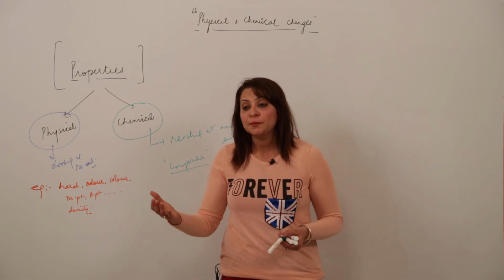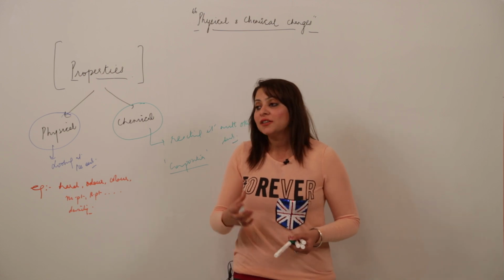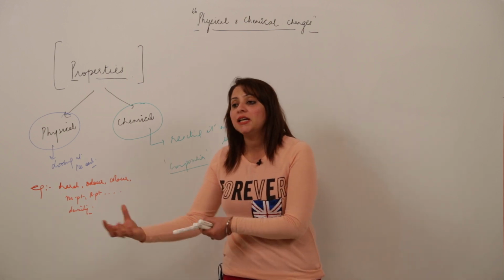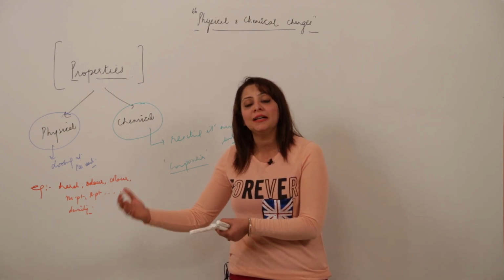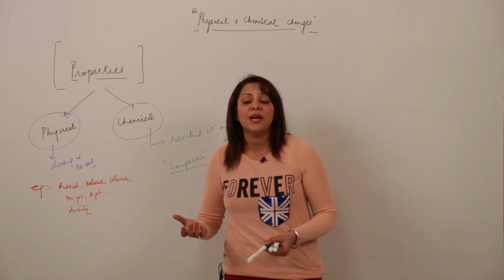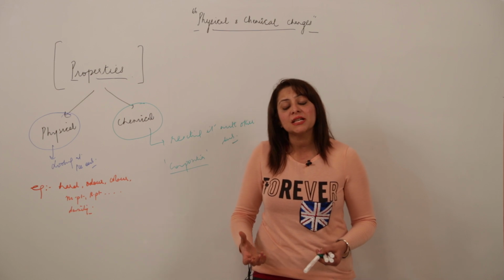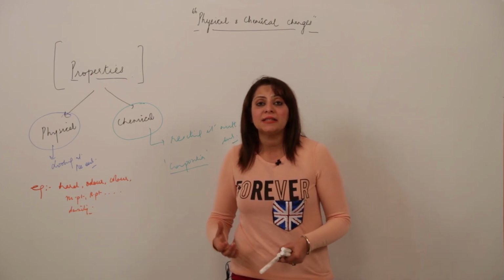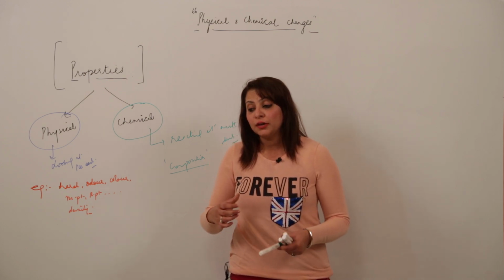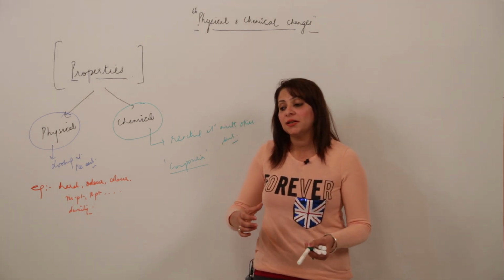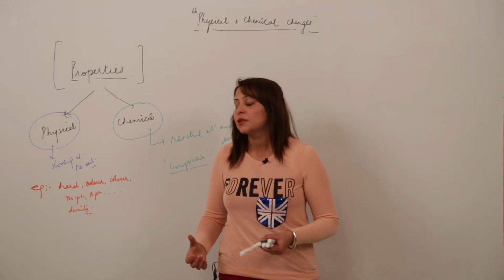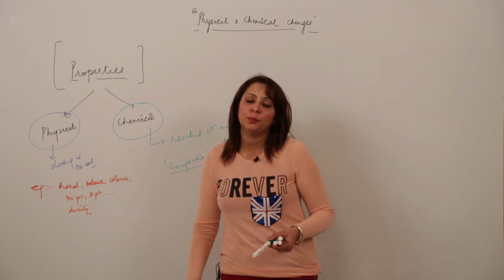We have phenolphthalein, methyl orange, litmus paper. When we add the given substance to any other substance, acid, base, alkali or indicator, it gives a certain kind of change. Sometimes the change happens, sometimes the change doesn't happen. That change indicates what the chemical composition of the substance is, and what it will do when it undergoes a change in composition by reacting with some other substance. So these all come under chemical properties.